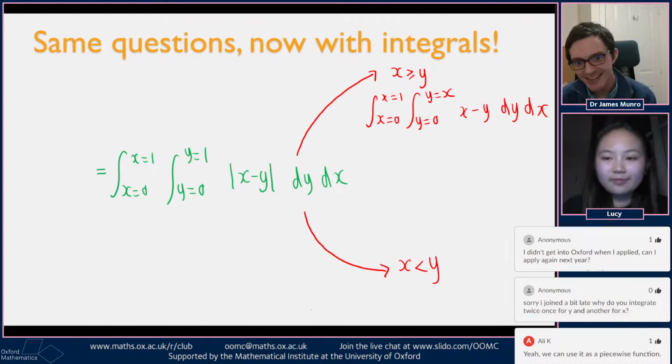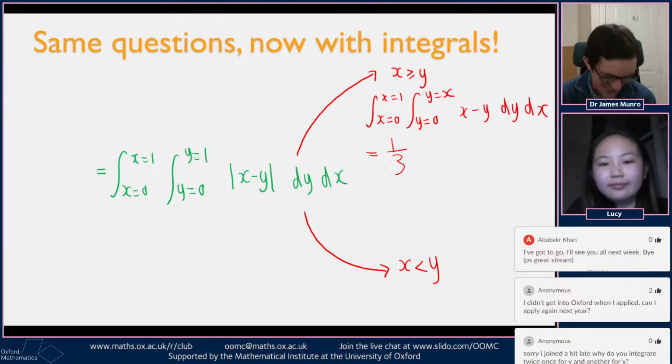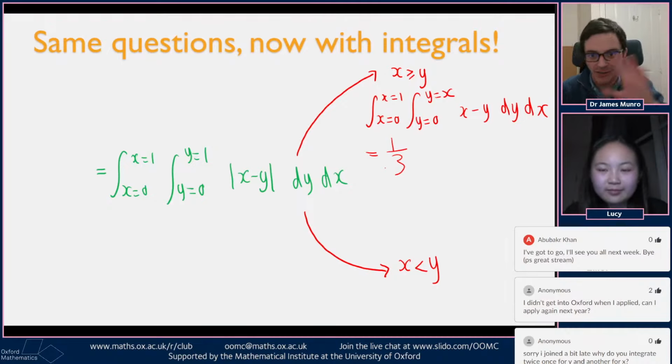If you do that, then you've got some integrals to do, and the numbers work out so that the answer to this double integral thing, integrating this random function across these values of x and y, turns out to be exactly 1/3. And the question that we asked our undergraduate students is, what's this got to do with probability? So the whole thing overall is 1/3. What's this got to do with probability? And what's this got to do with the dice thing that we just did?